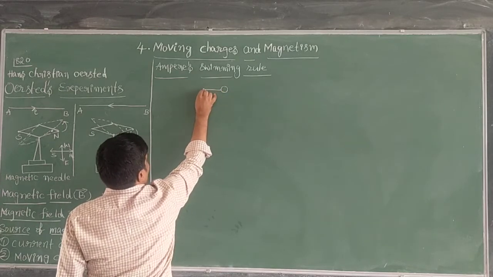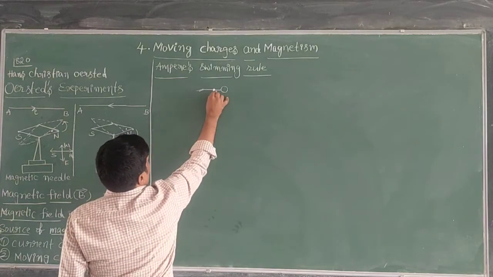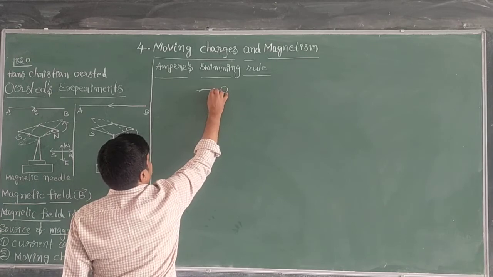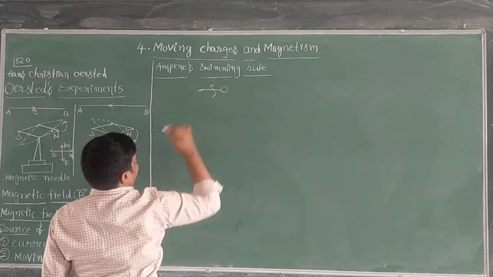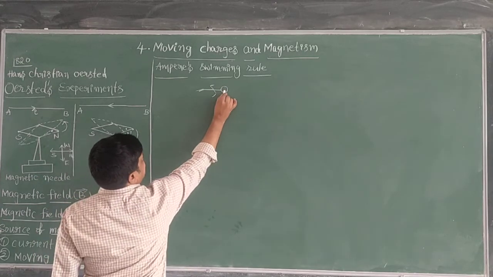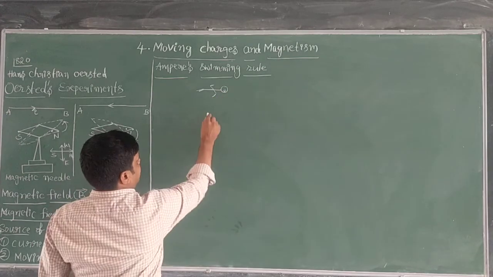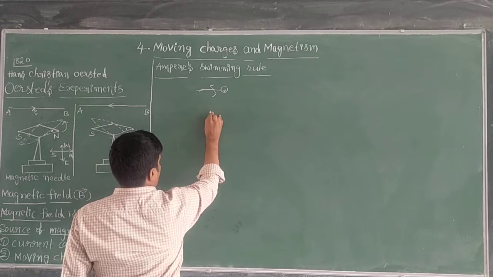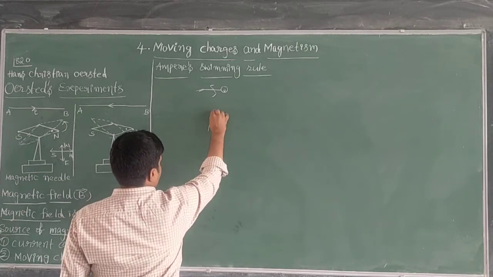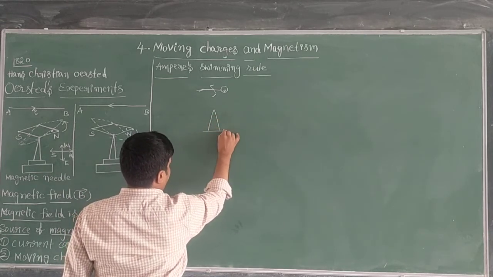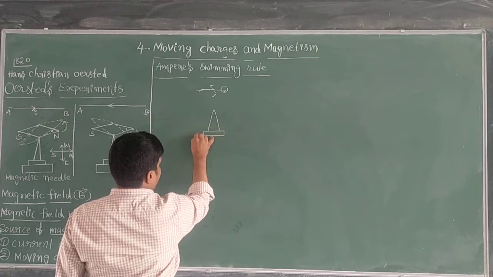He is the man, these are his feet, and these are his hands. This is his face. His face is towards downward. Here one object has been placed. The name of the object is a magnetic needle.